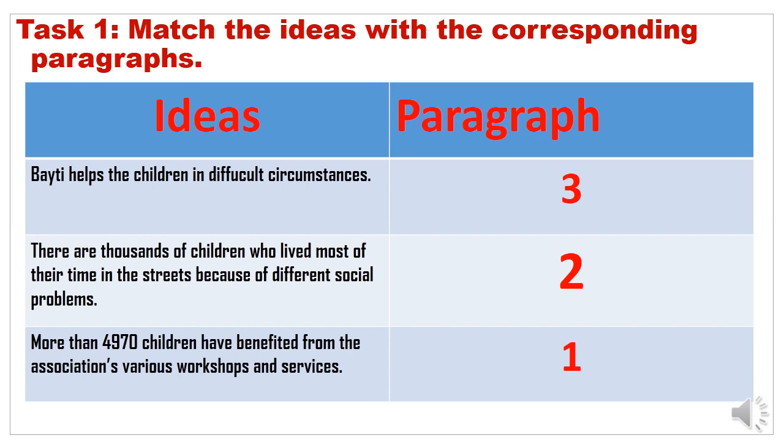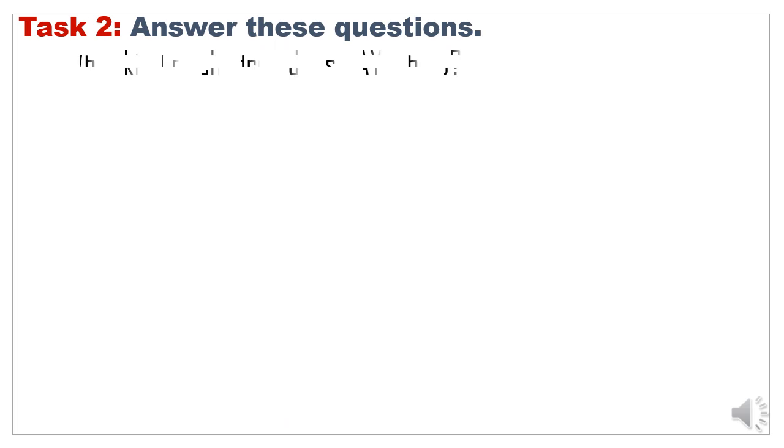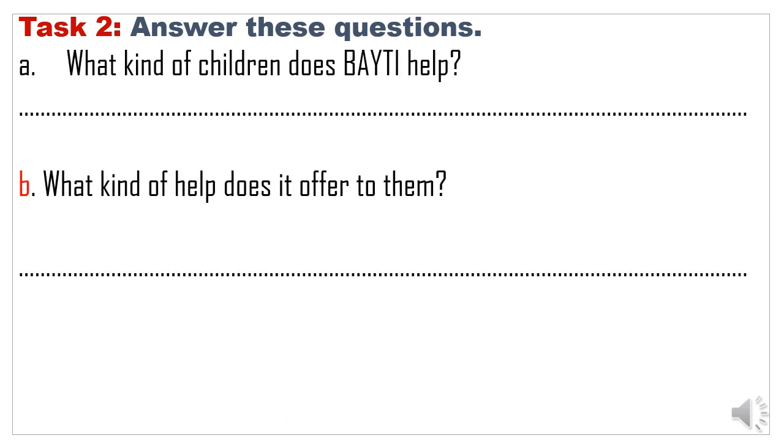Okay, good. The second activity is you answer these questions, of course, from the text. The first question is, what kind of children does Beiti help? As you are going to see, Beiti is a non-profit association here in Morocco. So it helps a lot of children.